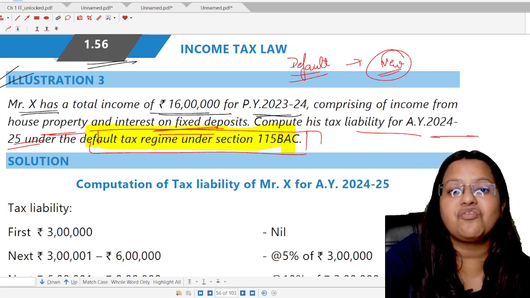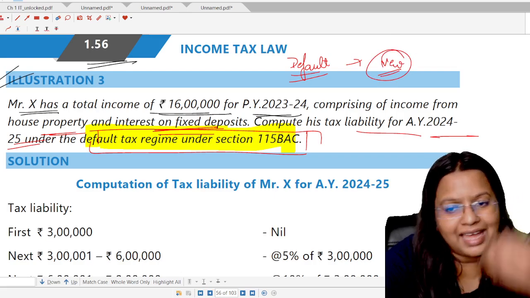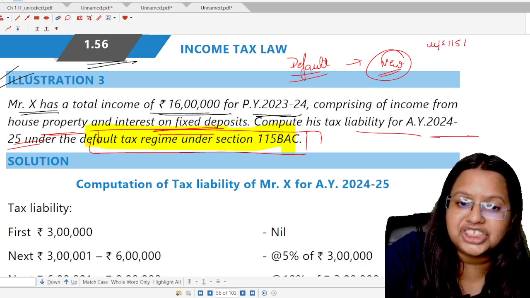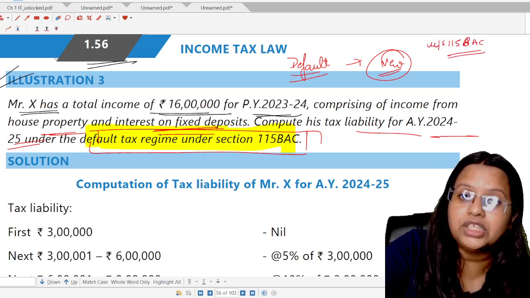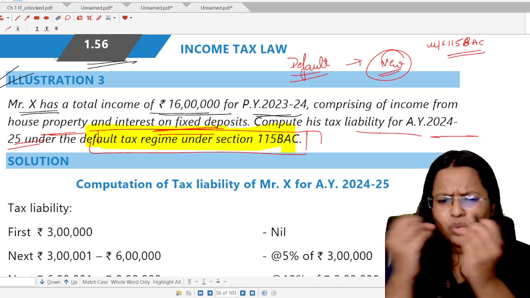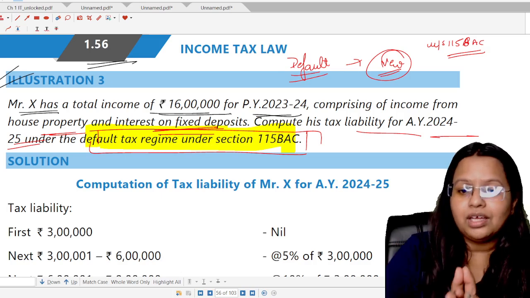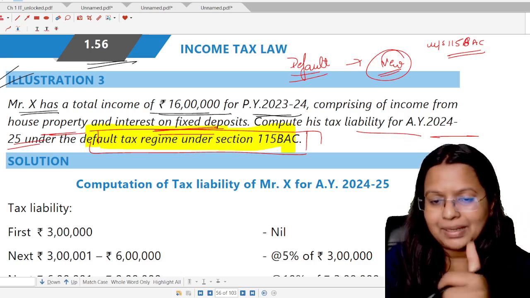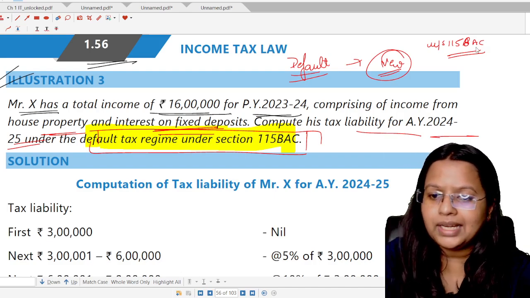New scheme is the default one. Okay, in the study material they have clearly mentioned section 115BAC, and section 115BAC is for the new one. But in examination, they can only write, compute the income as per the default tax regime. So the default one is the new one only. Okay, please consider it. Now, the total income is 16 lakhs.